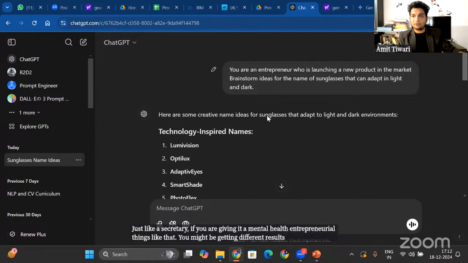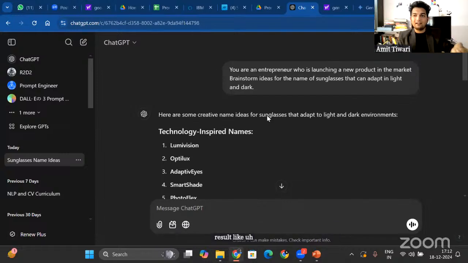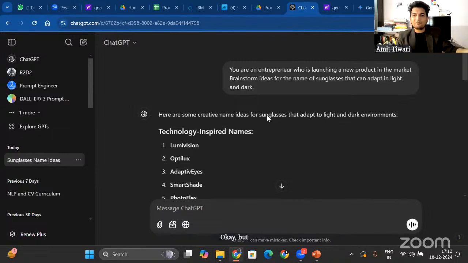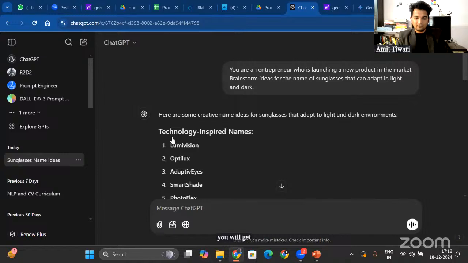Hemant is getting results where it also explains why it has given the names, so it is thinking like an entrepreneur explaining why he generated that name. Some names will be the same, some different, right? After giving a persona, you will get different names.